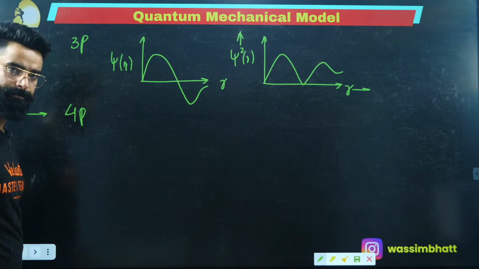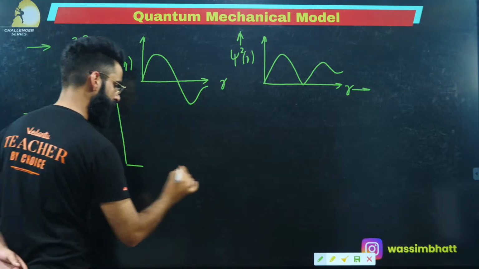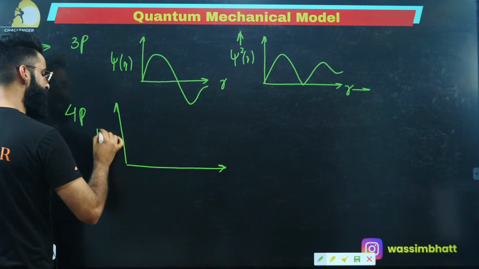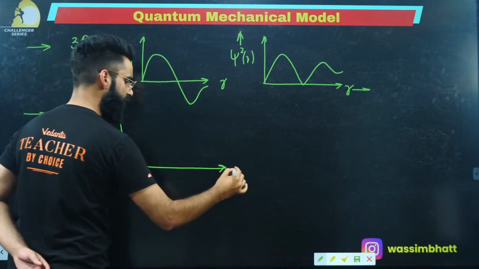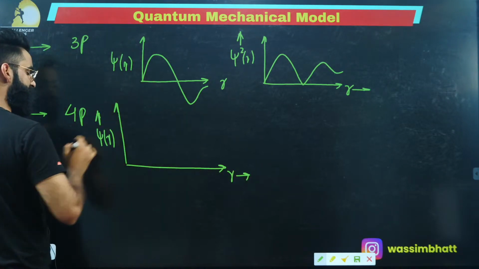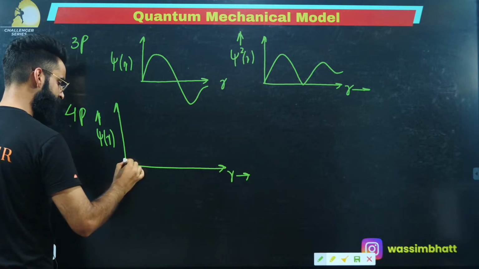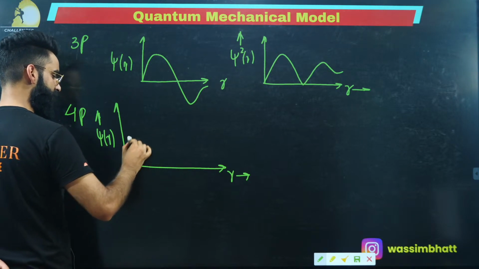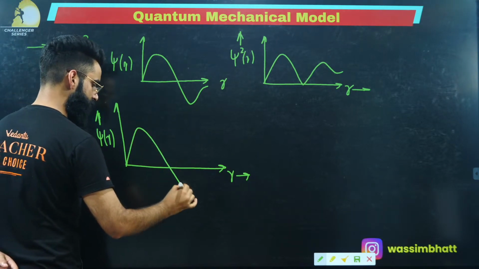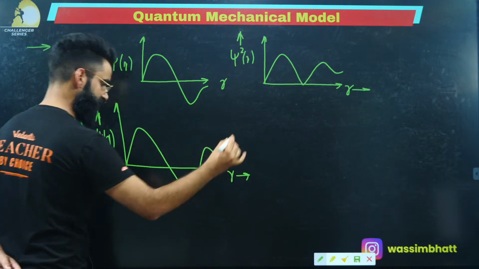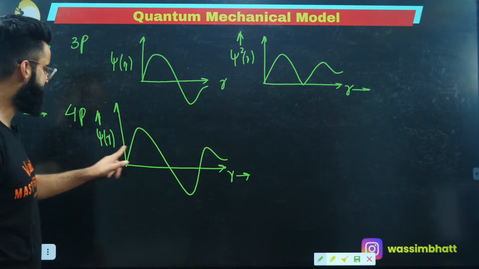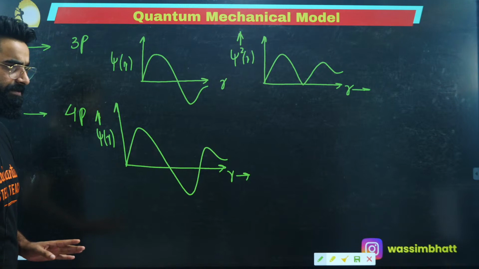Now, let's talk about 4p. What is going to be the psi r versus r curve for 4p? There are basically 3 total nodes, right? So the curve is going to start from the origin. It's going to be 2, 3, and like this, right? This is the curve between psi versus r for 4p, correct?